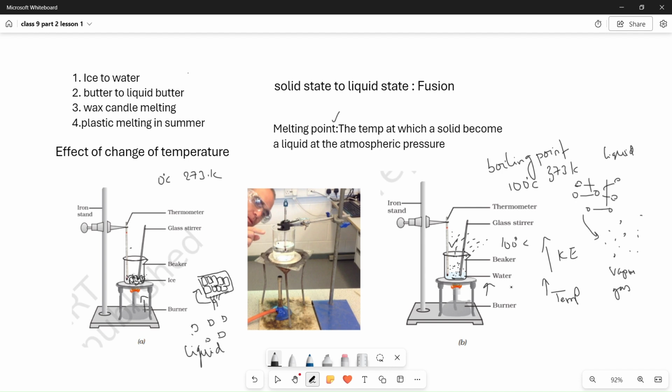That is what is called hidden energy, because it absorbs energy and uses it in the spacing between the particles. In the ice cubes, in the solid, it stores some energy, that is called hidden energy.